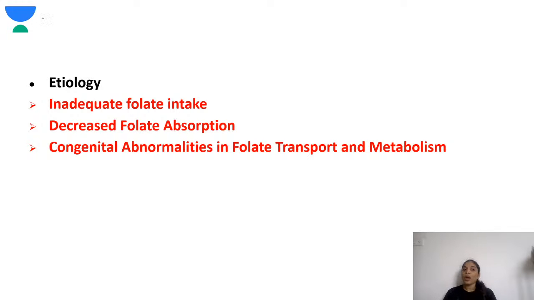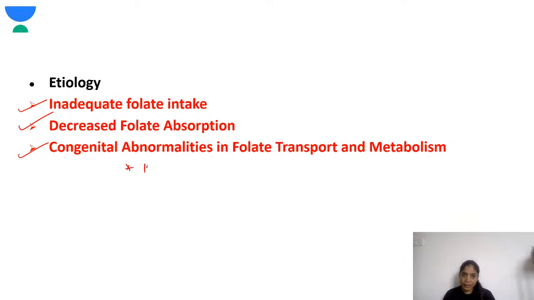Okay, so now coming to the etiology. The first etiology is inadequate folate intake. Obviously, if you don't have enough folate intake, there will be deficiency of folic acid. Next is decreased folate absorption. So what does this mean? There is some absorption abnormality. It could be because of certain malabsorption syndromes, for example, celiac disease. Next, there are congenital abnormalities in folate transport and metabolism. There are two conditions you need to remember here.